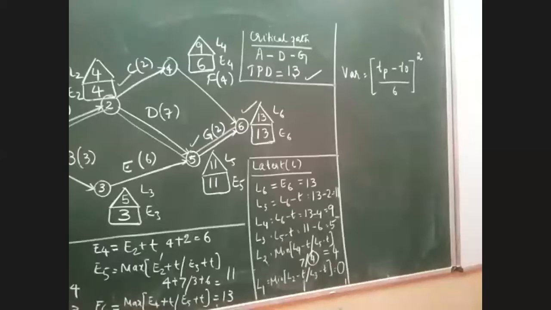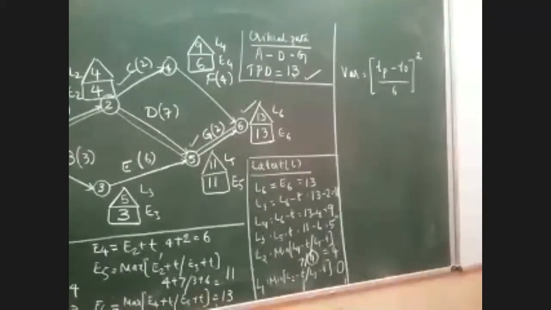Okay. Now I want everyone to please go back to your data. Take your question paper. In the question paper, for every activity you have been given the T naught, TM, TP values. Correct? Okay. Can you please tell me for activity A what is the value of TP and what is the value of T naught? Sir, T naught is 2, TP is 10.